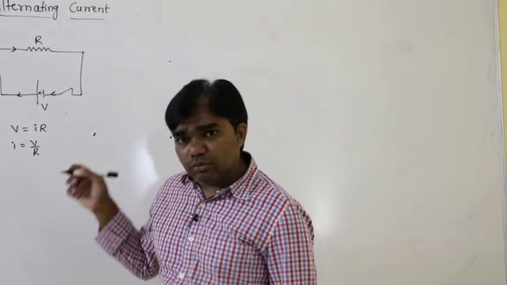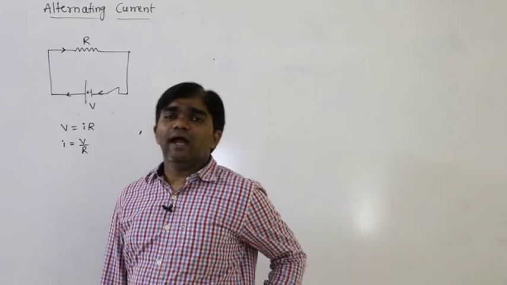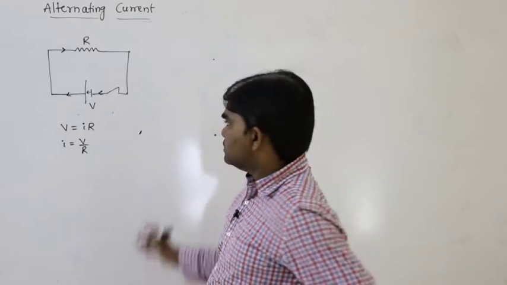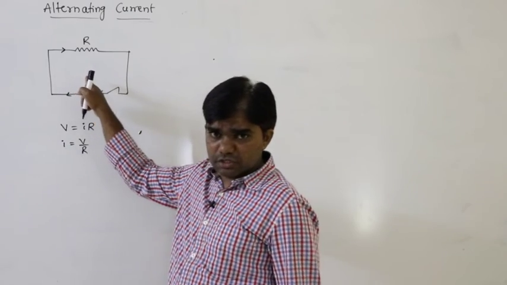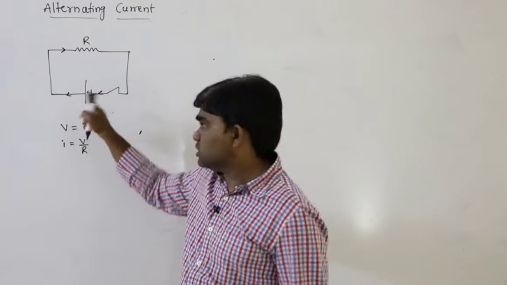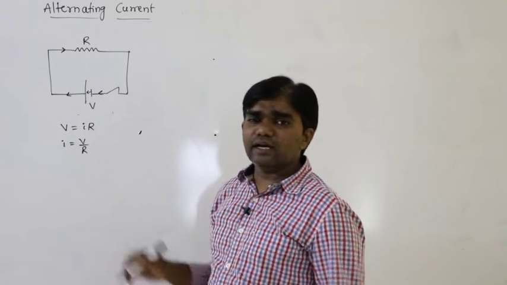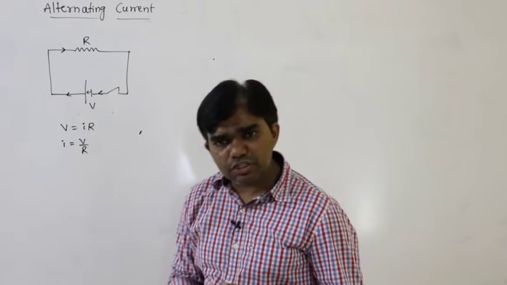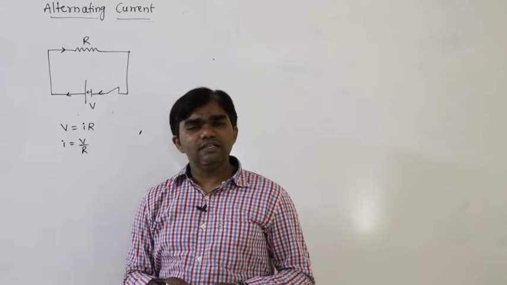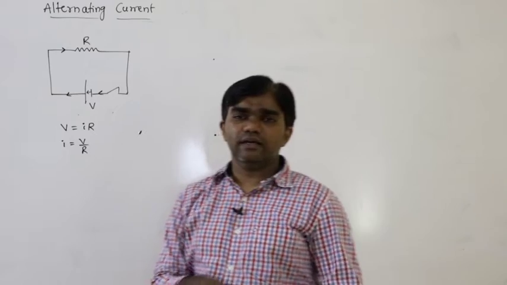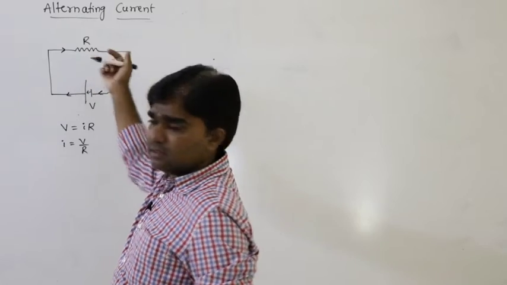The magnitude of the current changes and the direction of the current also changes repeatedly at regular intervals of time. Here, the magnitude of the current does not change and the direction also does not change. Only one direction, always from positive to negative in the external circuit. But alternating current, in the sense, the magnitude of the current changes and the direction of the current changes continuously and it repeats at regular intervals of time. That is called alternating current.